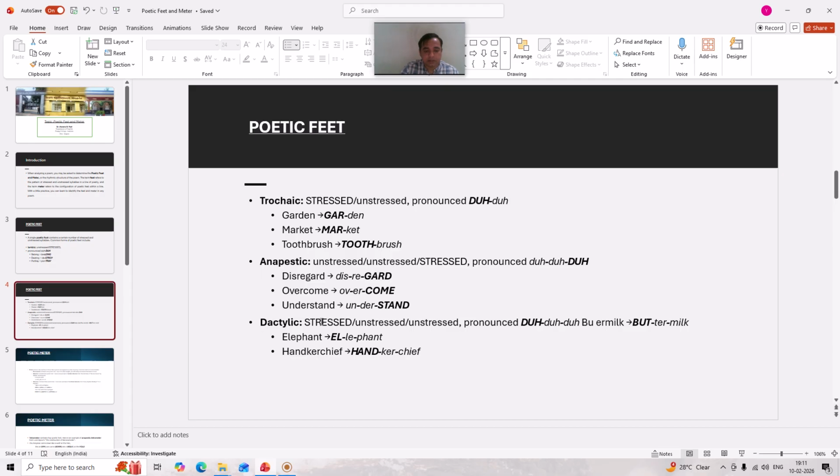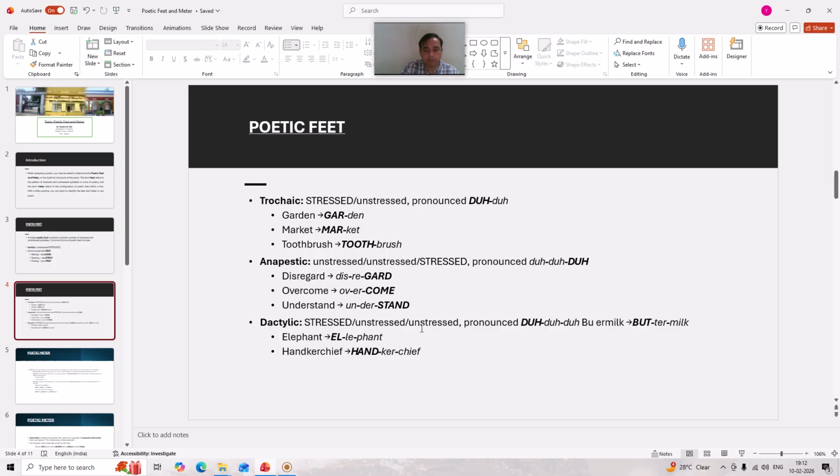The next figure of poetic feet is dactylic. It is exactly opposite to anapestic. A stressed syllable is followed by two unstressed syllables. It is also a trisyllabic poetic foot. A dactyl is a trisyllabic poetic foot in which one stressed syllable is followed by two unstressed syllables.